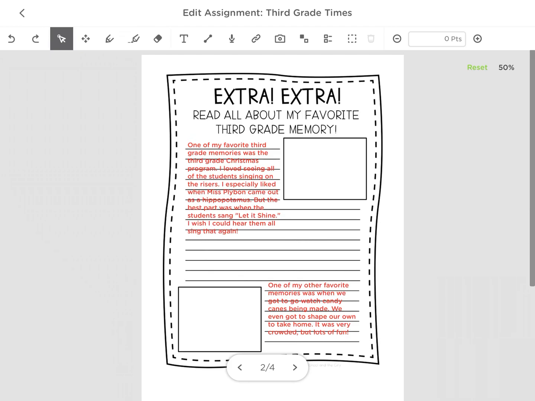So go ahead and make either one or two memories and then put pictures to go along with those. And that is all you need to do for reading today.